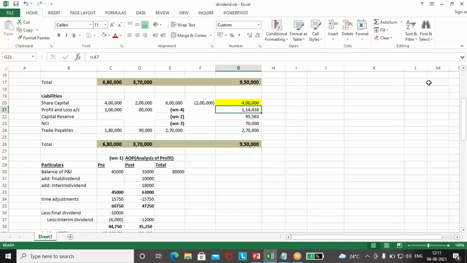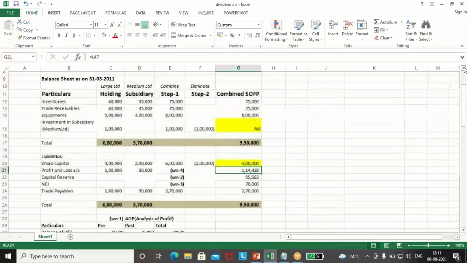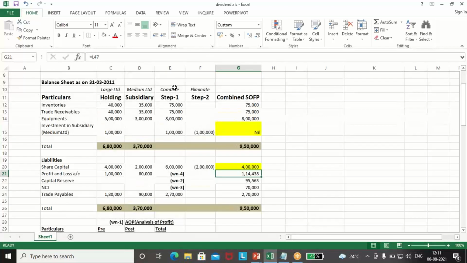So we'll just, as we have seen, combine all this. So combined figures will be coming. We'll just eliminate the investment made in subsidiary. We'll just eliminate that figure, 1 lakh. Okay, it will be nil, and the share capital of the subsidiary is not coming, so we'll just eliminate that. Rest all we have combined.